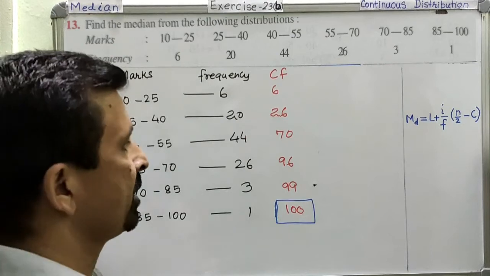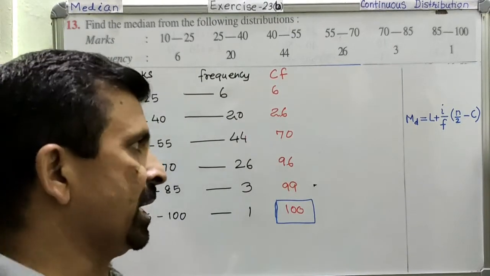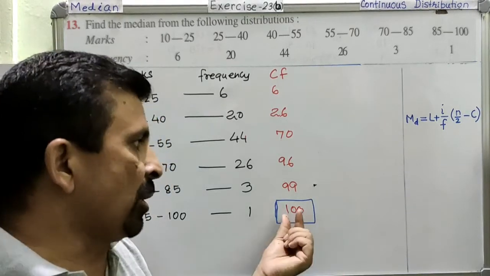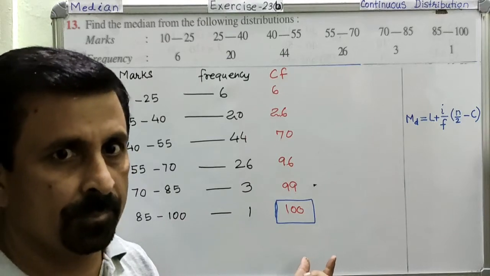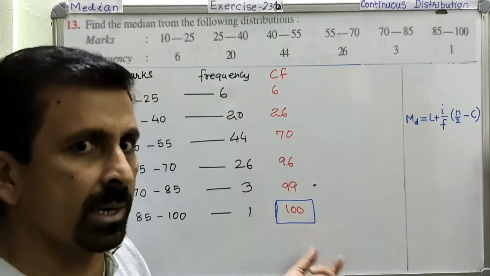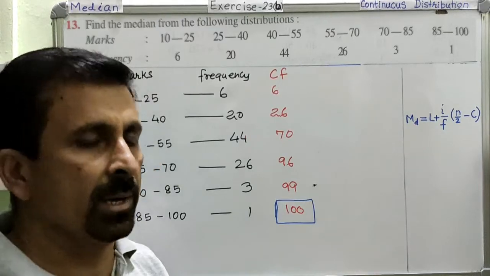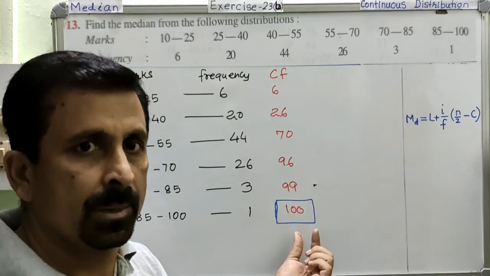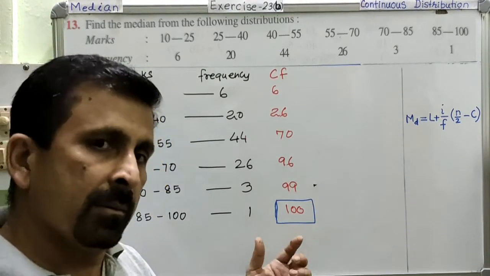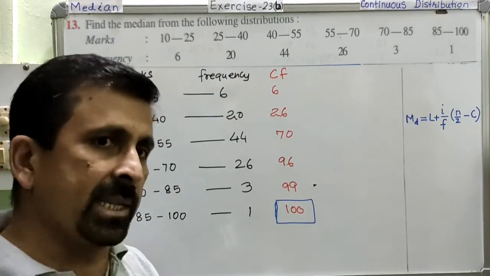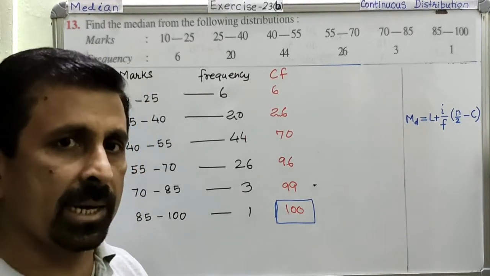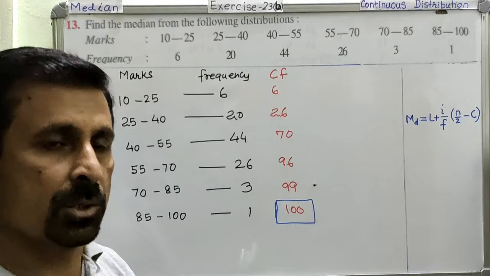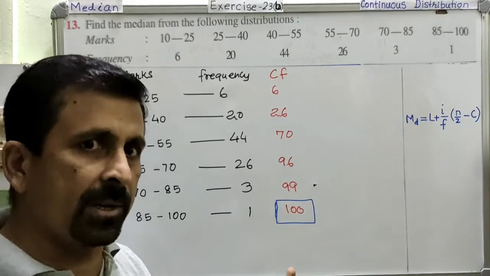Am I very clear? Also I would like to tell you, in some books they calculate just one position only, whether it is an odd number of data or an even number of data. They just use one formula. But in some books they calculate two positions if there is an even number of data. Is this okay? And the approach is different. Obviously there will be some differences in the answer, but both the answers are correct. Don't forget that after all this comes under probability. So there is no fixed answer. There could be some differences in the two answers.